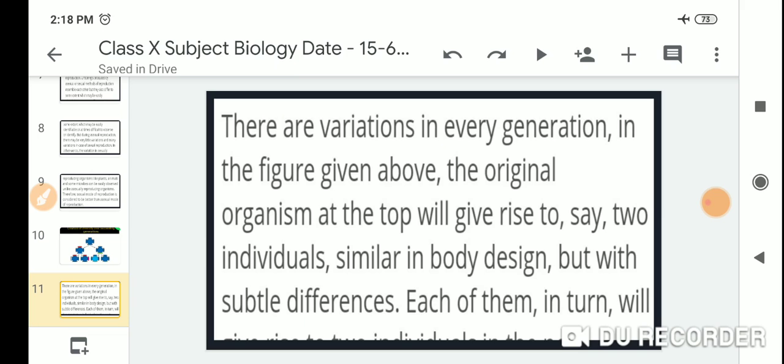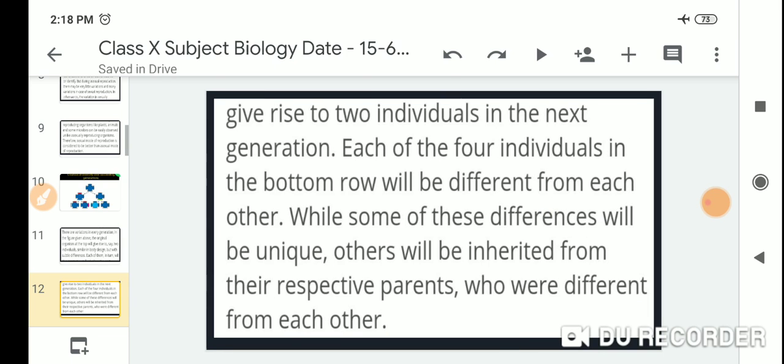The original organism at the top will give rise to, say, two individuals similar in body design but with subtle differences. Each of them in turn will give rise to individuals in the next generation.